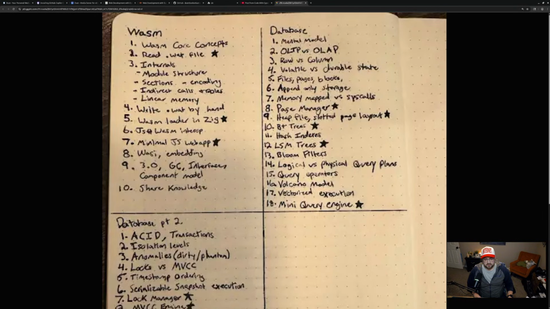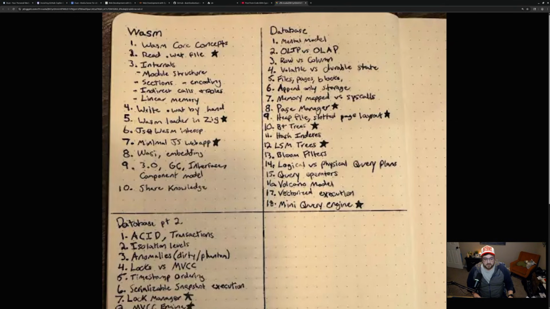After that, we get into hash indexes and then LSM trees, another deliverable, honestly, probably another video. Bloom filters, I feel pretty confident about Bloom filters already, but again, this is an opportunity to make sure I really have a good understanding before moving forward. There's actually already a video on my channel about building a Bloom filter in Zig, so if that's something you're interested in, check it out. I'll try to link it somewhere.